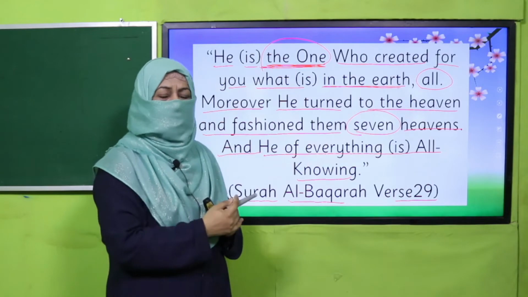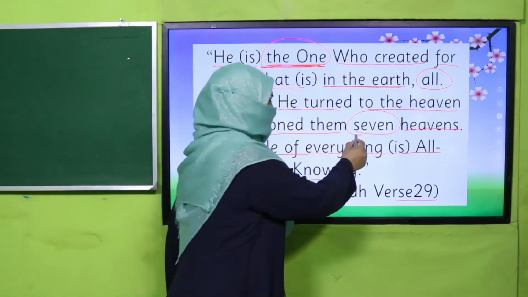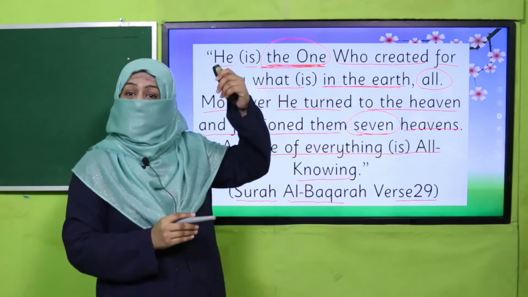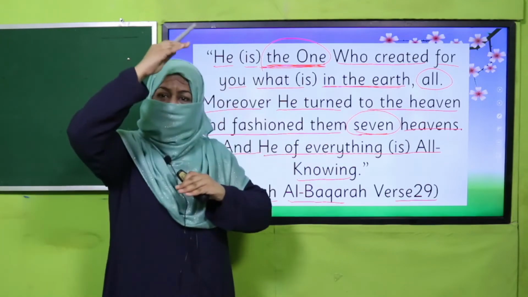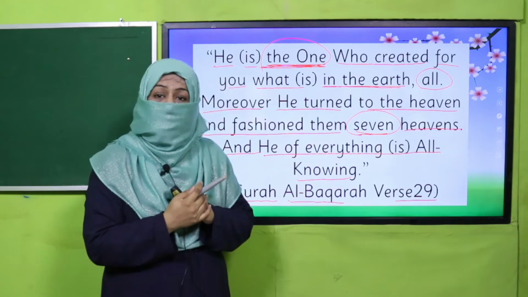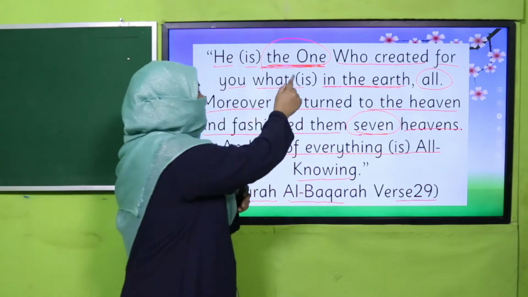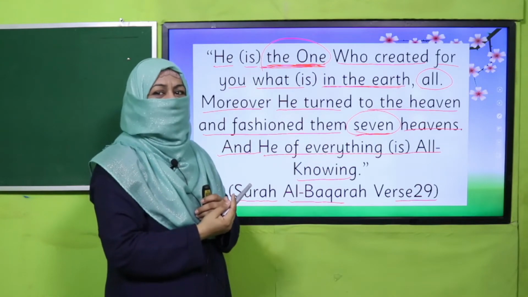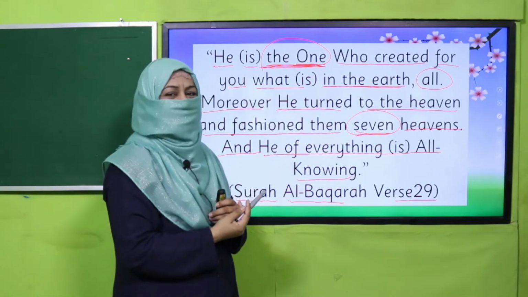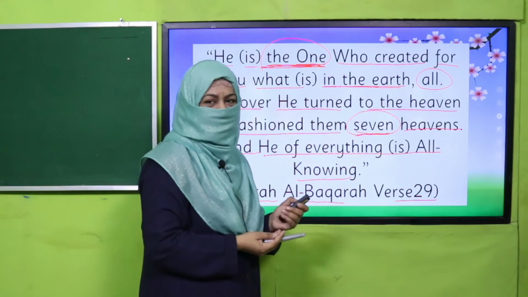Allah subhanahu wa ta'ala. And 7 heavens. Okay, there are 7 skies. You have heard about it. 1, 2, 3, like they are in rows. So who created? Allah subhanahu wa ta'ala. I have circled 1 and 7. We have not written it in number. It's in words. So this is what we are going to learn today.